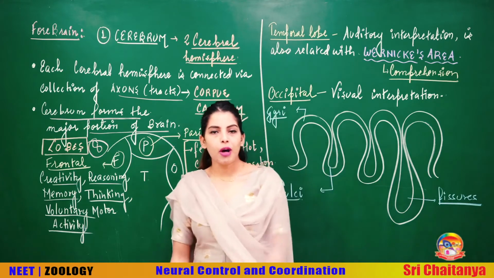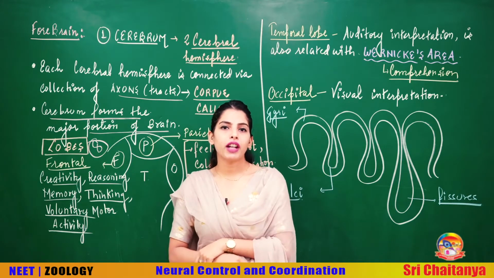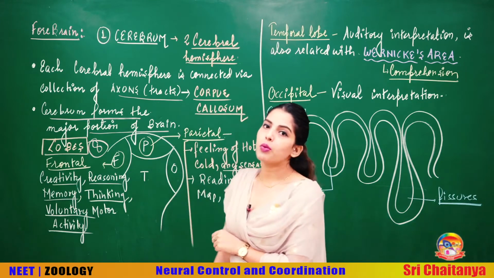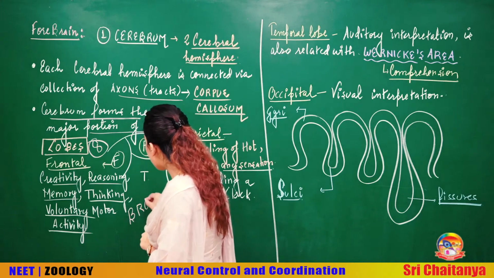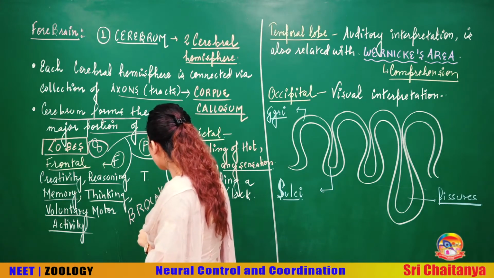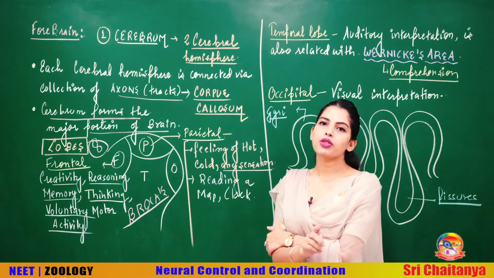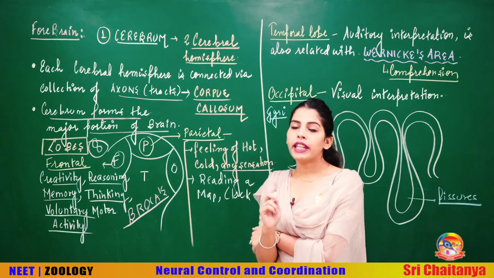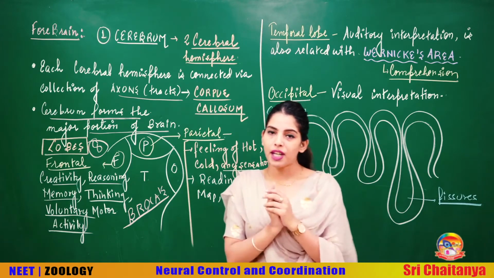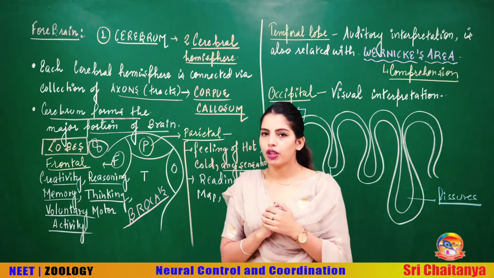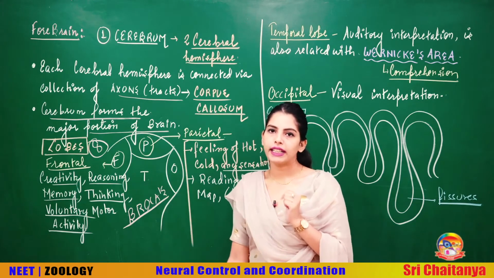Also, talking about the frontal lobe, there is a very important area related with the frontal lobe which is also associated with speech. That area is called Broca's area, and Broca's area controls speech. If in any way your Broca's area of the cerebrum's frontal lobe is damaged, then speech is lost, because this Broca's area is located in the frontal lobe controlling speech.